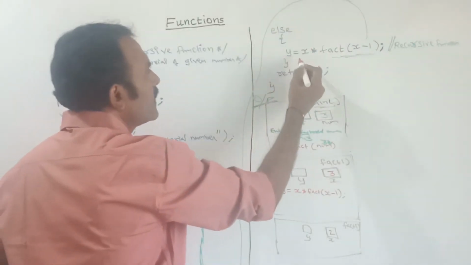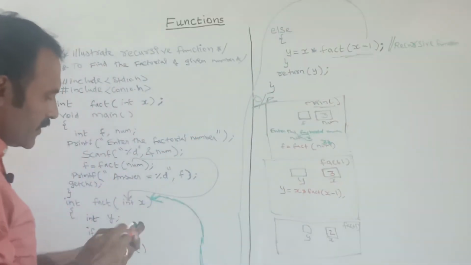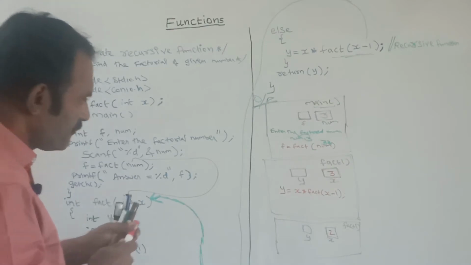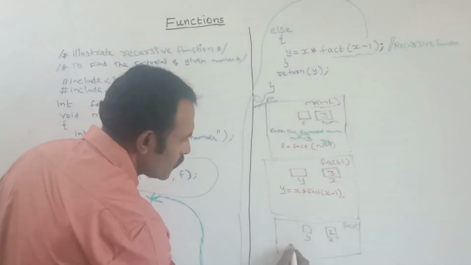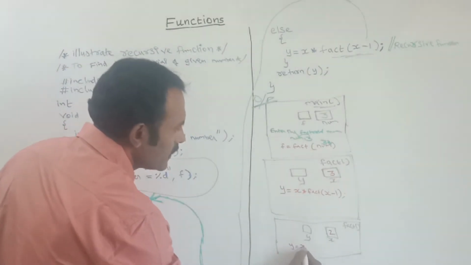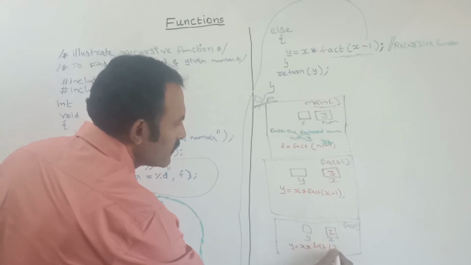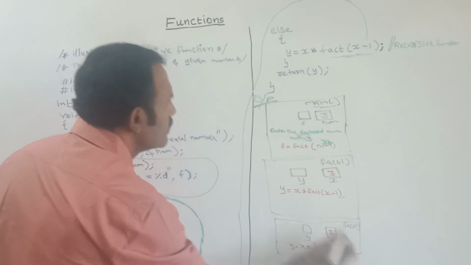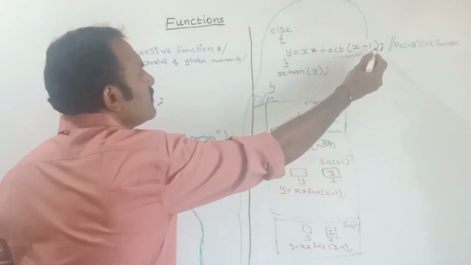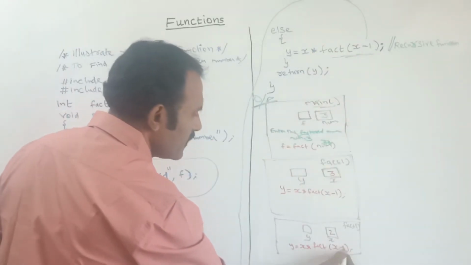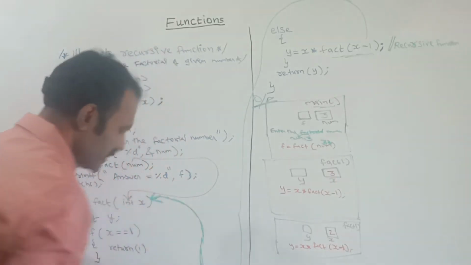See here, again I am telling, y is equal to x into fact of x minus 1. See, now what is the value here?